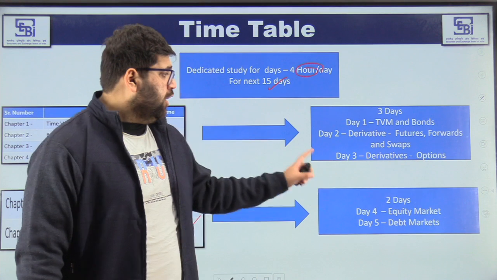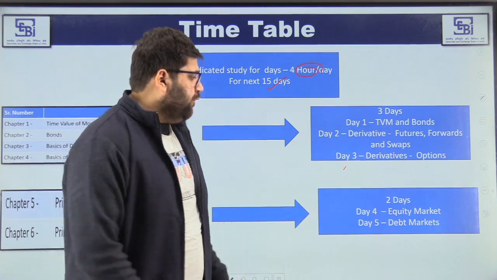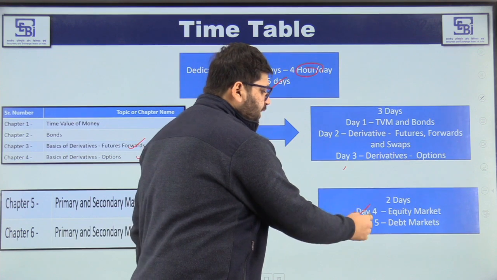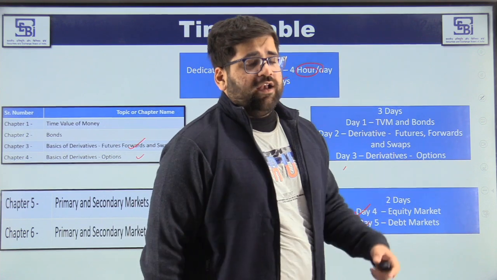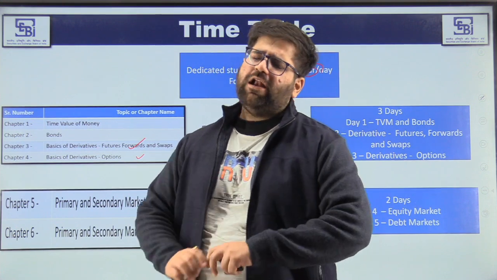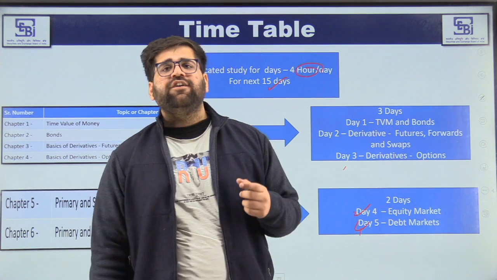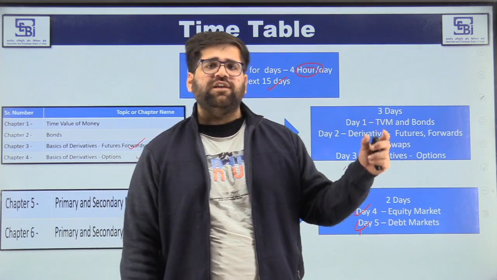Okay. So I have finished day 3 over here. On day 4 you will have to move towards the equity market, and on day 5 towards the debt market. Now in debt markets I will advise you to make certain handy notes. You can make notes in each chapter, but specifically in the debt market there are different conditions associated with certain instruments.